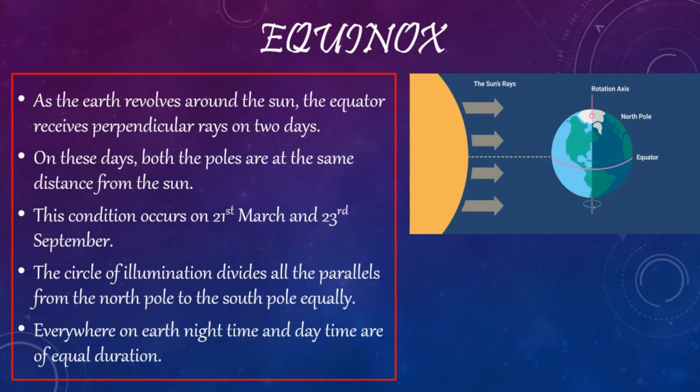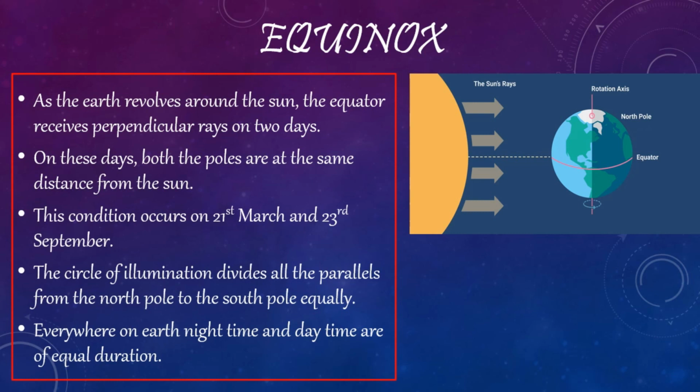Equinox. As the Earth revolves around the Sun, the equator receives perpendicular rays on 2 days. On these days, both the poles are at the same distance from the Sun. This condition occurs on 21st March and 23rd September.